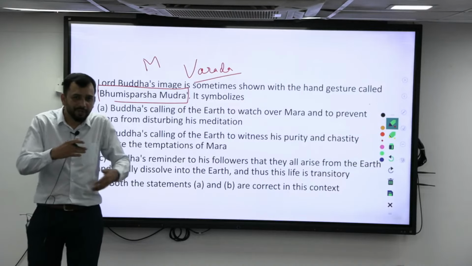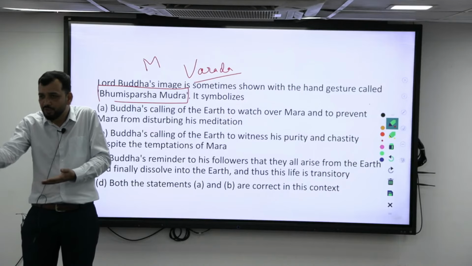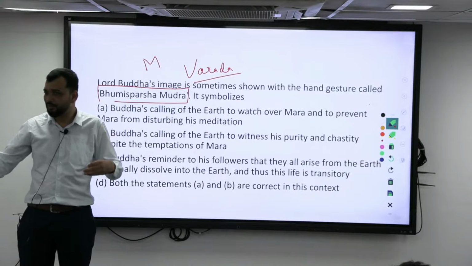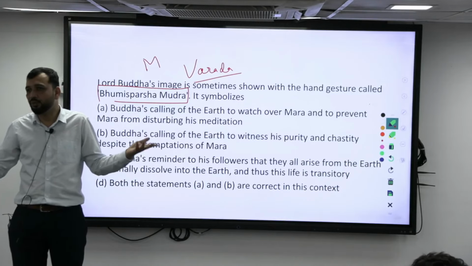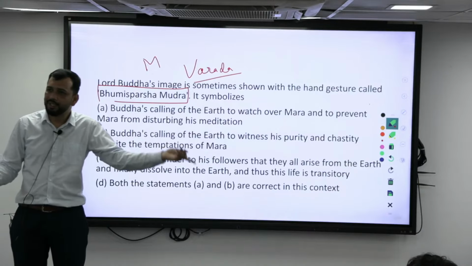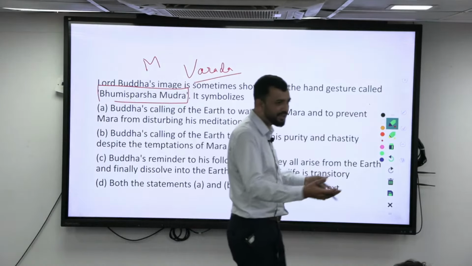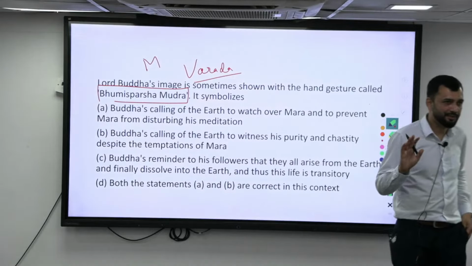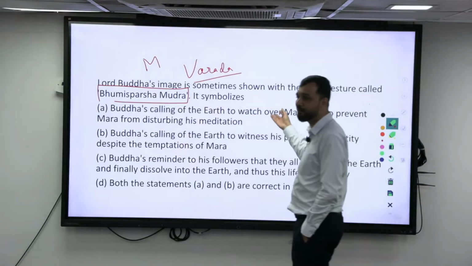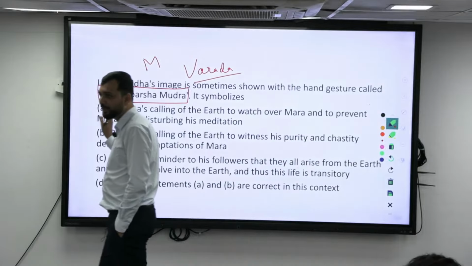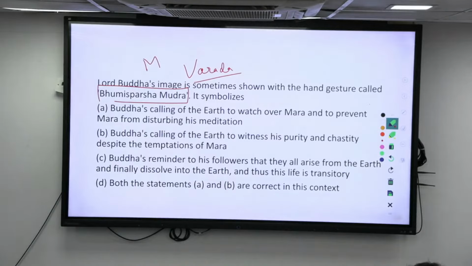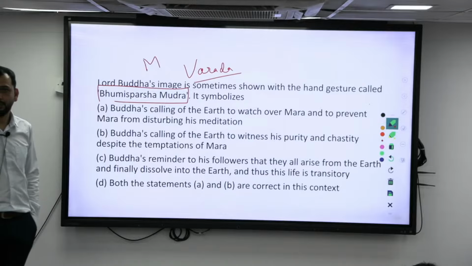Then basically once that is done, just before that, this person will come and ask who will witness your enlightenment. Then he will show the Bhumi Sparsha mudra, he will show the earth as the witness. So Dhyana mudra is basically this, right? So Sarnath art and those things basically show the Dhyana mudra, right? And Bhumi Sparsha mudra has been mostly shown in Pala art, right? That you should be knowing.